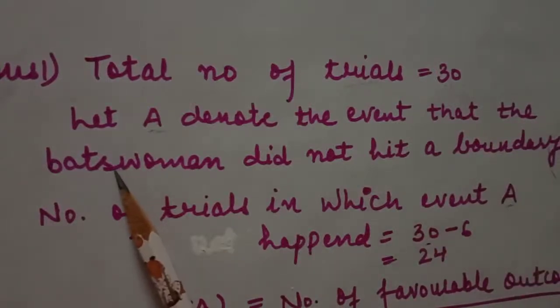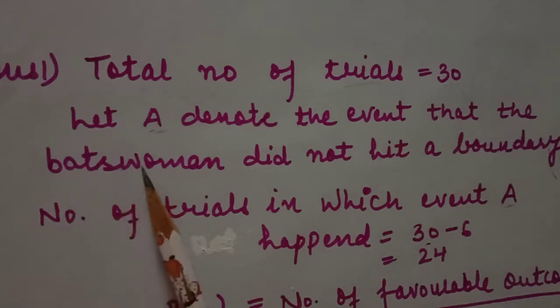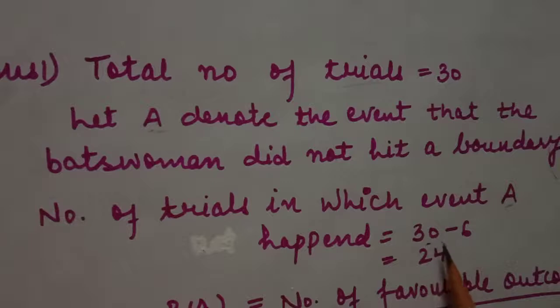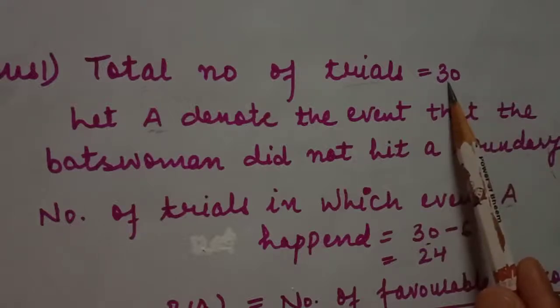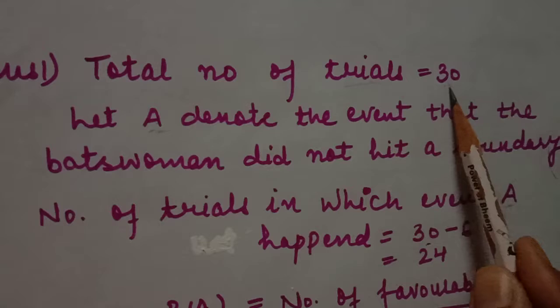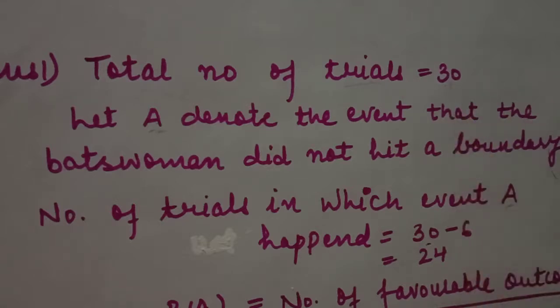Event A is that event in which the batswoman did not hit a boundary. So we have to find the balls on which the batswoman missed the boundary. Total number of balls is 30 and total boundaries hit by the batswoman is 6. So not hit boundary is 30 minus 6, 24.